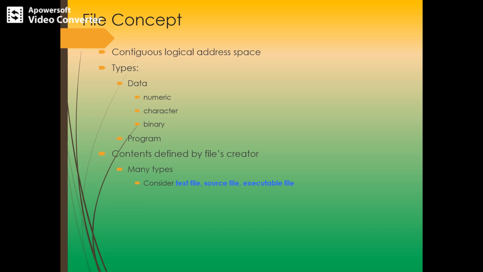What are the different types of files? The types of data stored in files may be numeric, or it may be object code, or a character type of file, or a binary type of file, or a programmable type of file. And there is a specific owner who creates this file, and he is called the file creator. There are again different types of files like text file, source file, executable file and object file.